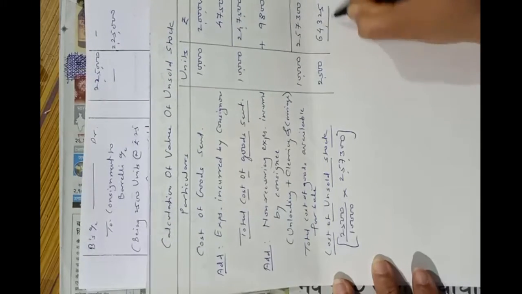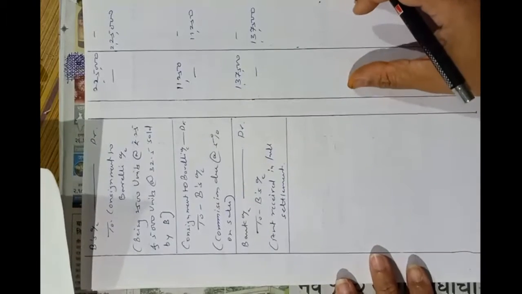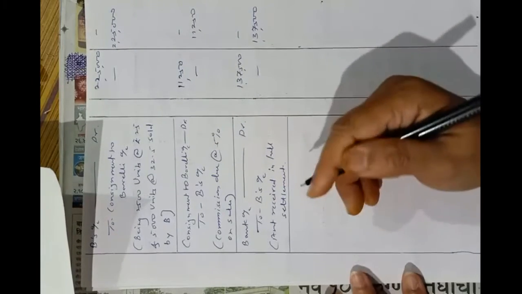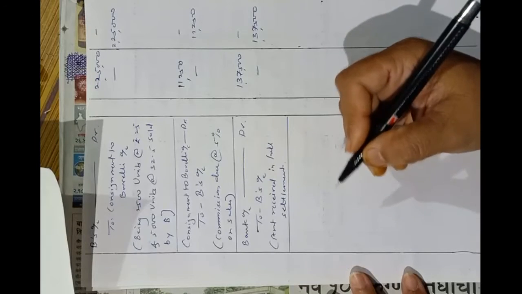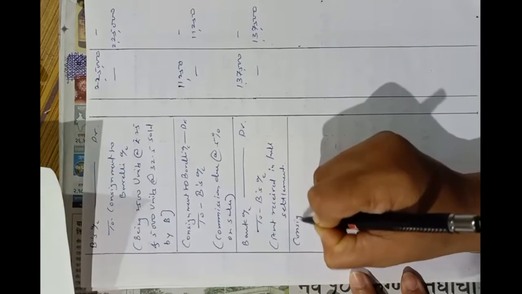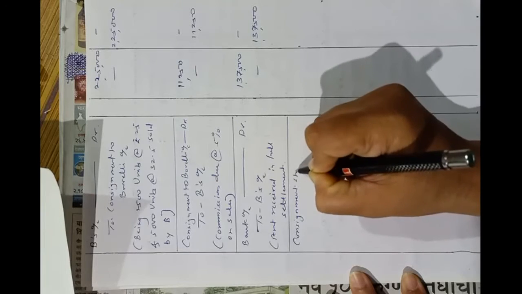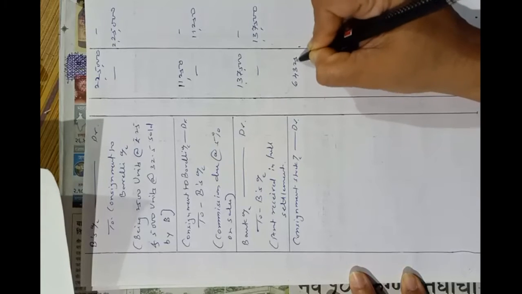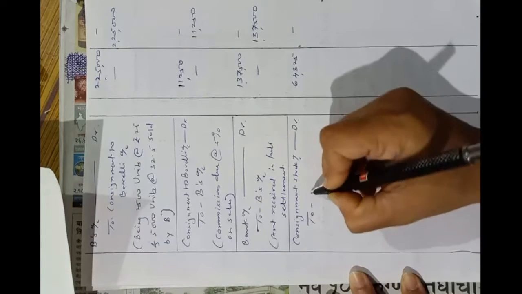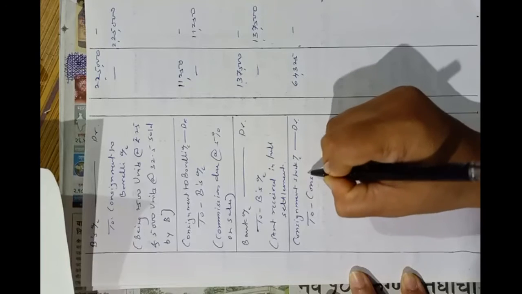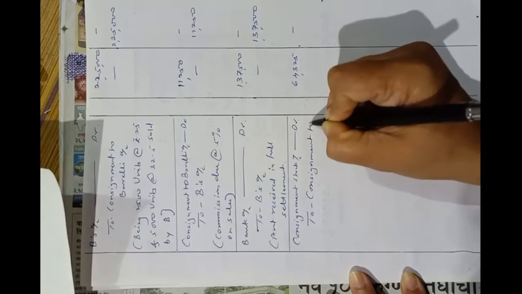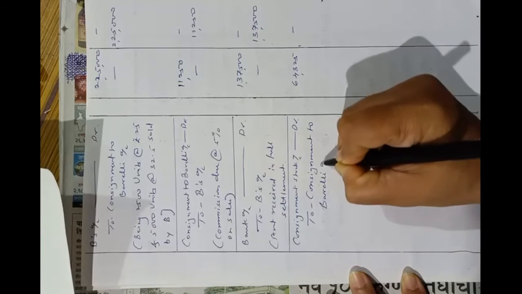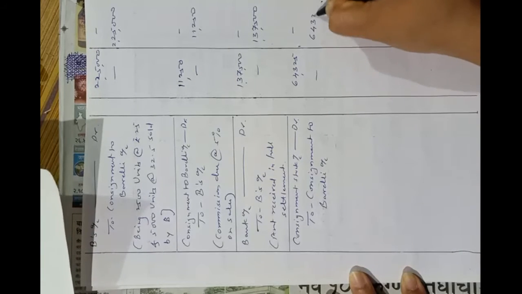So this amount is 64,325. So we have to use this amount in this journal entry, in the entry of unsold stock. So the entry will be consignment stock account debit, $64,325, to consignment to Borelli account, $64,325.